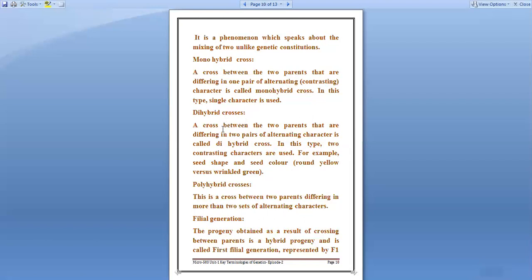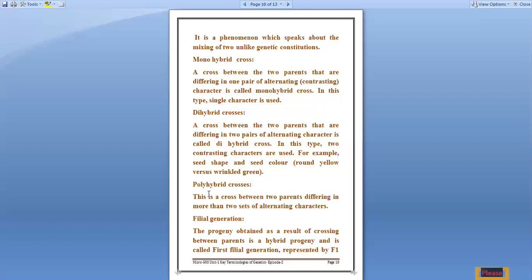Di means two. Clear? Next, see, in this type, two contrasting characters are used, for example seed shape and seed color. Shape is a different thing and color is a different thing. So please remember what I told. Next is polyhybrid. Poly means more than two. Two is dihybrid, poly is more than two. So you can easily understand that if we are taking 3, 4, 5 characters together in one single cross, I hope you all are getting what I am speaking.